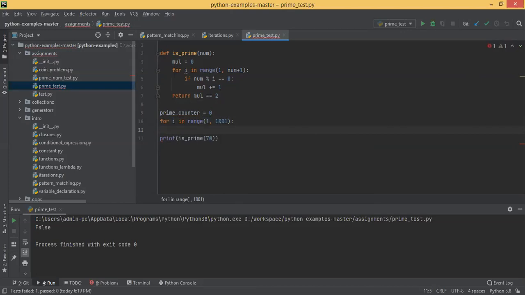Inside that, I'm calling the prime check on i, which returns true or false. If it is true, then I'm saying prime counter plus equal to 1. Then I'm coming outside and printing the result.